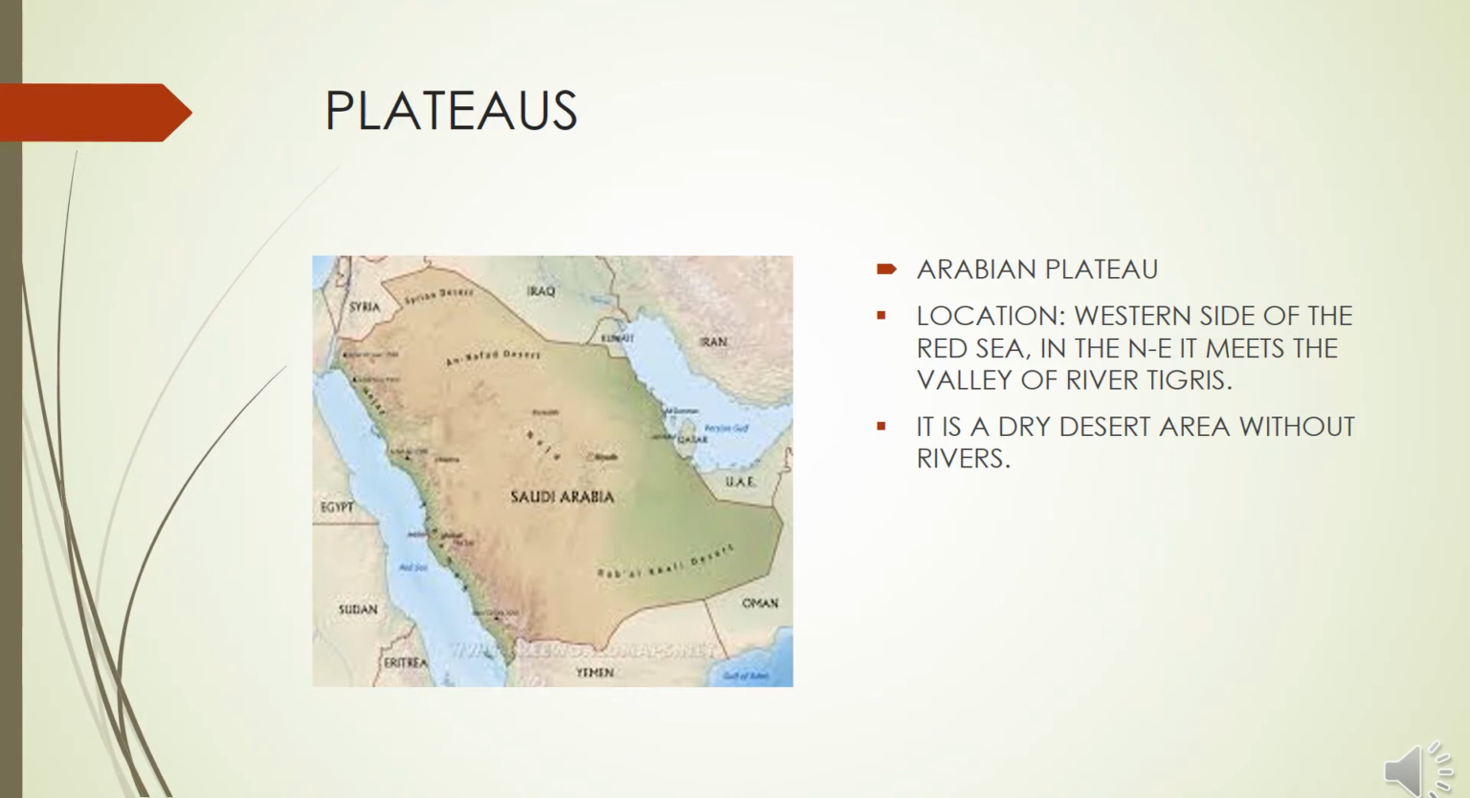Arabian Plateau. Its location is western side of the Red Sea, and in the northeast it meets the valley of river Tigris. It is a dry desert area without rivers. On the map you can see Saudi Arabia, where this plateau is found. This is desert area and no river flows in this area.